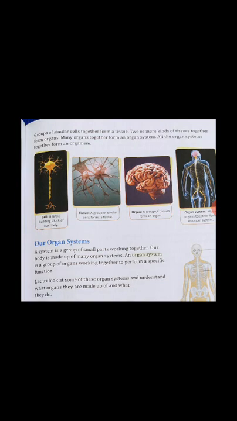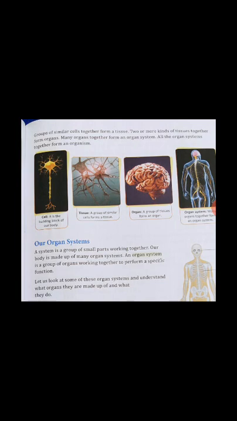Now many organs together form an organ system. Different types of organs, many organs working together, form an organ system. Understood? Now, all the organ systems together form an organism.